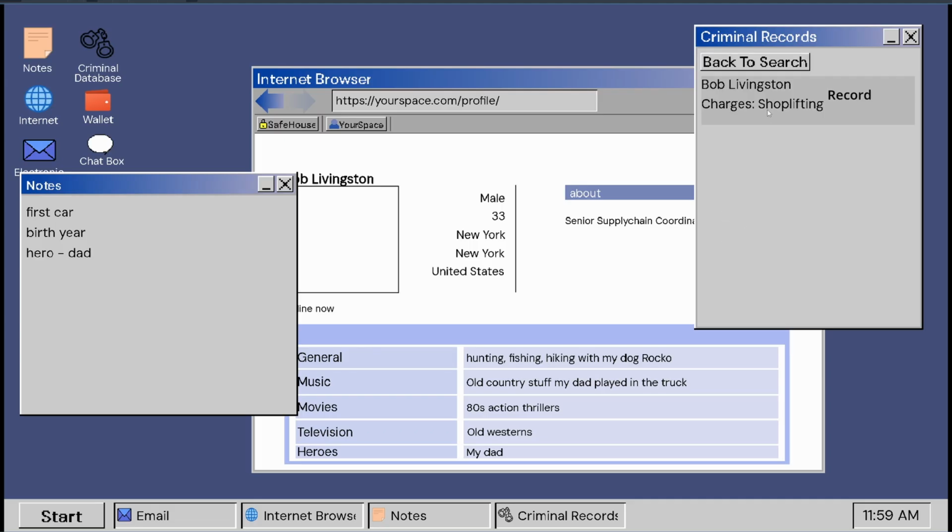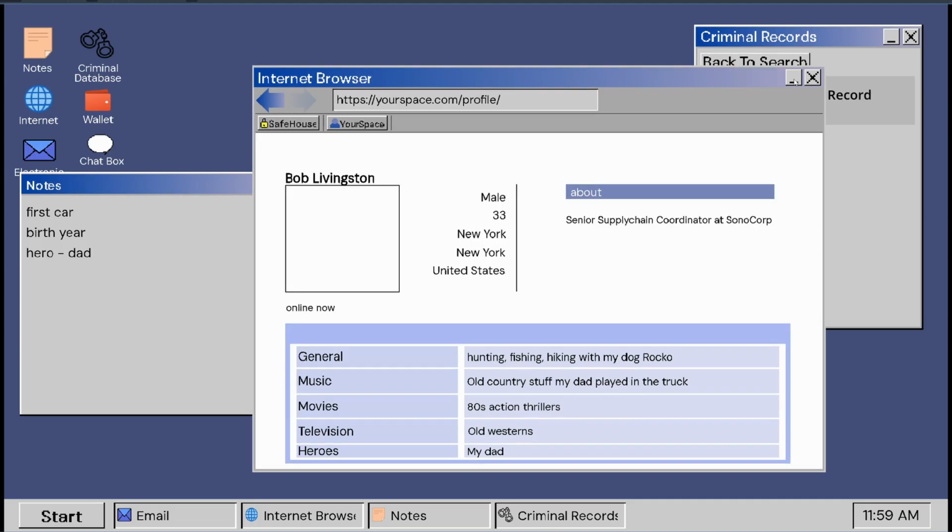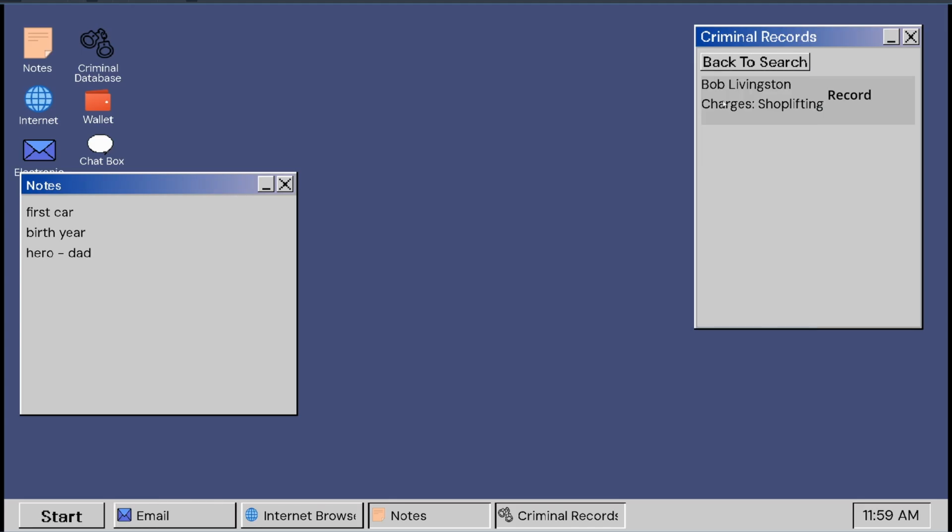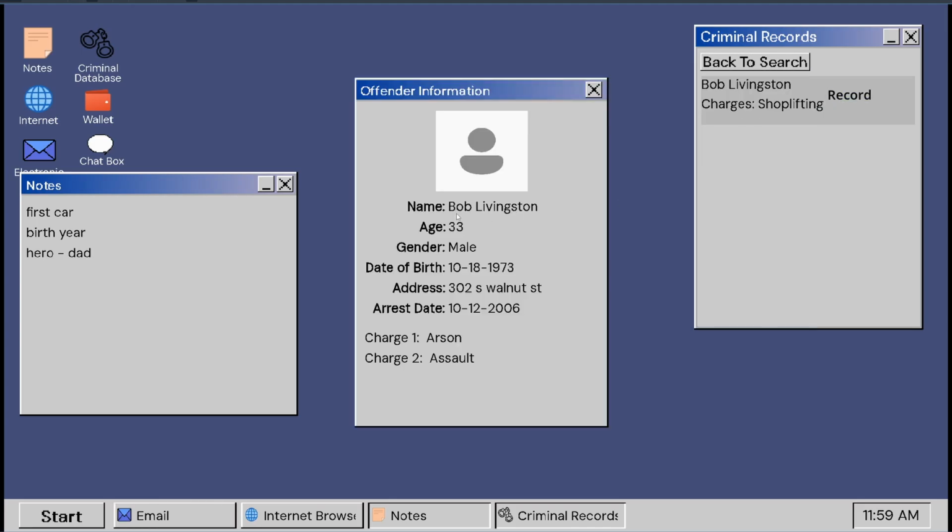And look at that, he's got a record, charges of shoplifting. I'm gonna minimize these things that we don't need. All right, that's him. The age matches, 33, and look at that, date of birth. So he was born in 1973, because this game roughly takes place in, I guess, 2006. So that's why I made that his date of birth. So for birth year, we'll say 1973.